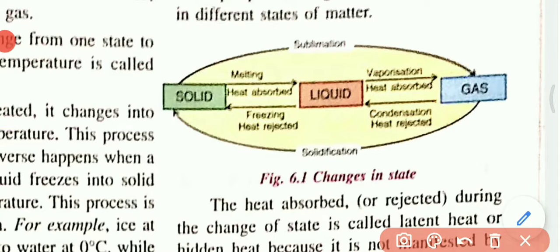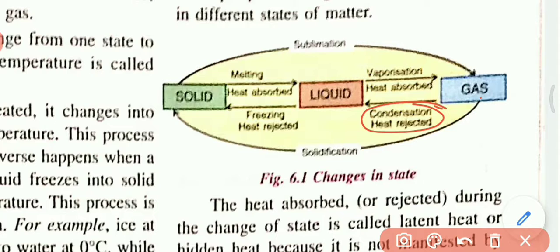In reverse, when gas cools or rejects heat, the process by which the gas converts into liquid by rejecting heat is called condensation.